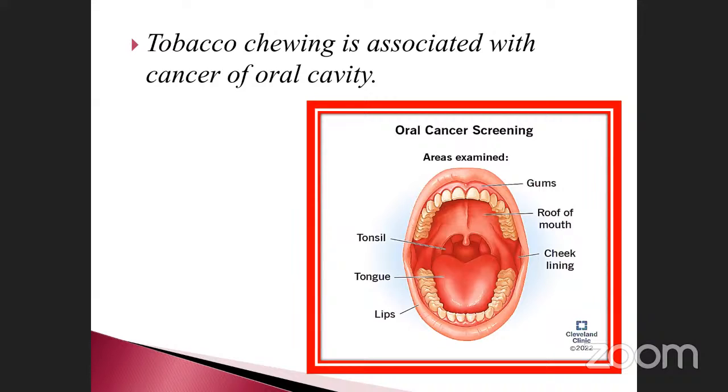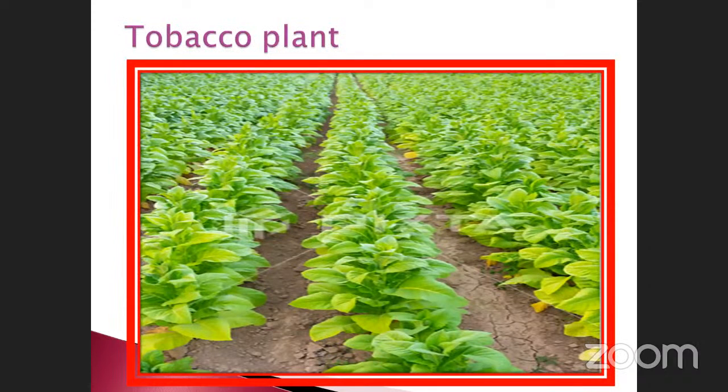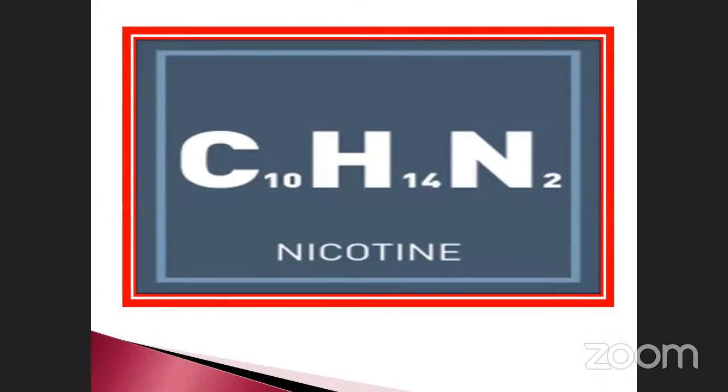The normal cell converts to a neoplastic cell, and the neoplastic cell will convert into a cancer cell. So finally, what happened? Oral cancer is induced. Okay, like that. So this is the tobacco plant. You already saw it. After drying, the leaves are used in smoking preparations, cigarette preparation, and others.